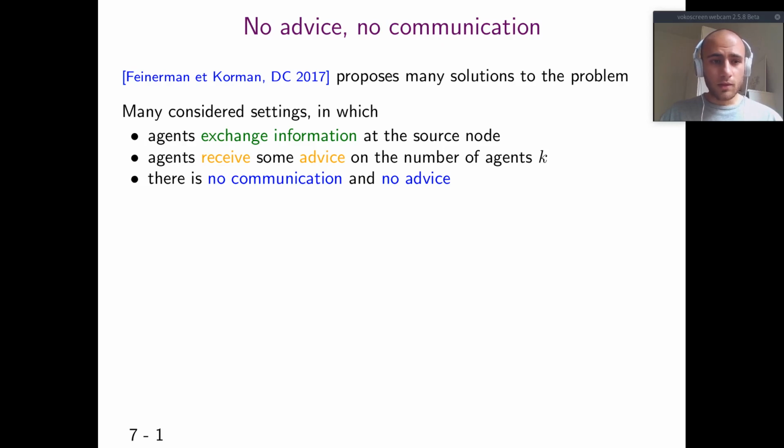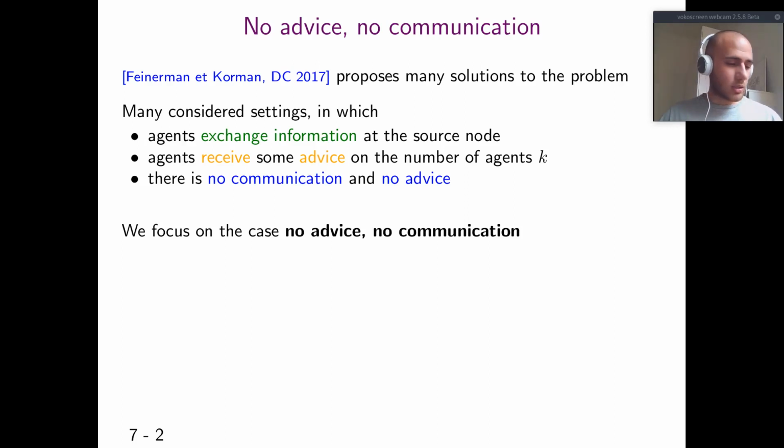Feinerman and Korman, in the journal version of the work introducing the ants problem, propose many solutions to this problem in many different settings. In one setting, agents exchange information, in another they receive some advice. But they also focus on the setting in which there is no communication and no advice. We focus on the latter, because we wanted to study k parallel independent Lévy walks, and also because in swarm intelligence it is a hypothesis which is assumed because it maximizes the potential for scalability in such problems.